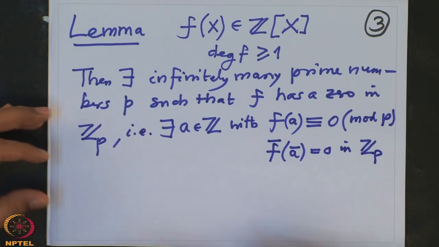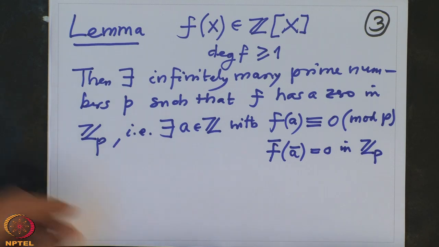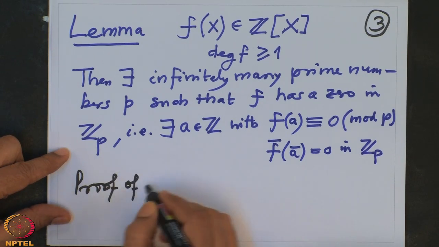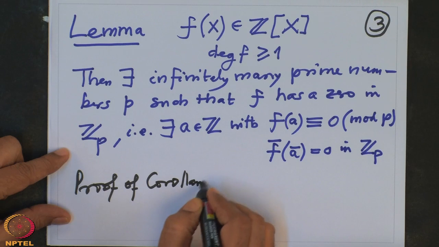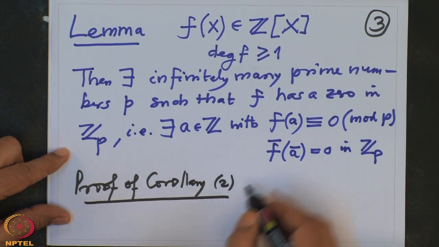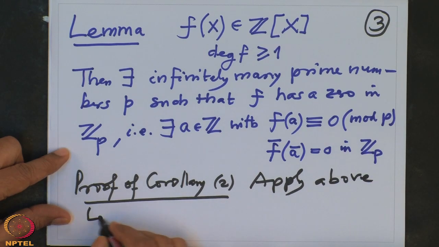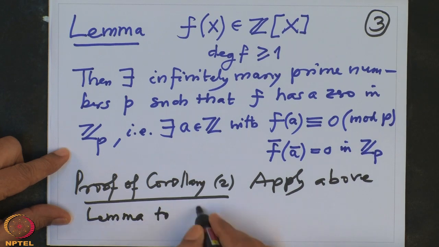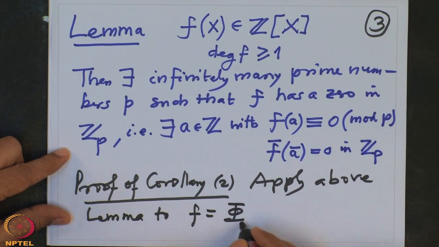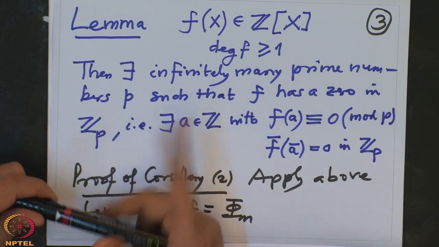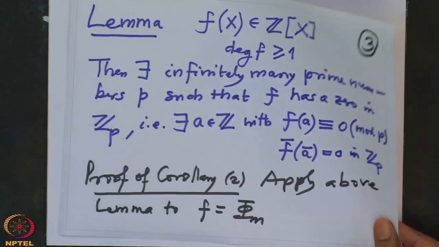Proof of corollary 2: apply the above lemma to the polynomial f equal to phi n. And therefore, it is clear. So, I have to prove the lemma only. Lemma is very, very easy to prove. Let us prove the lemma. So, proof of lemma.